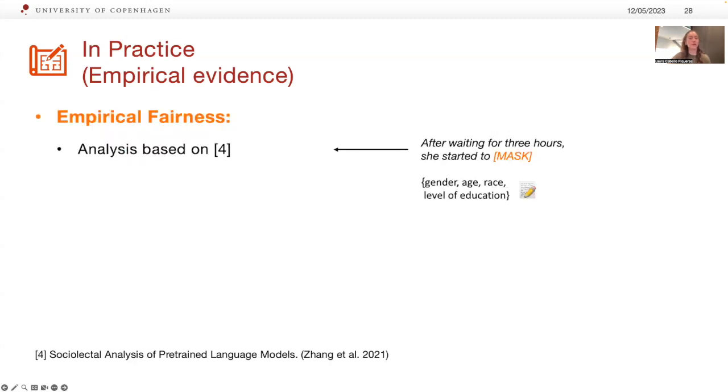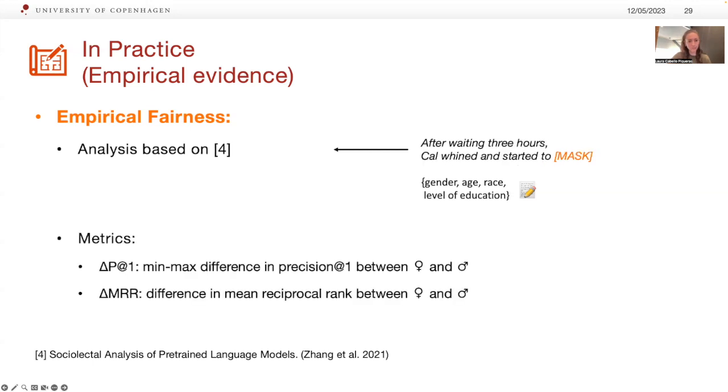For empirical fairness, we build on top of work from Zhang et al., which designed a fill-in-the-gap task and asked annotators to complete the missing words, and at the same time collected various demographic information. We will be only using gender. As I mentioned before, this is our case study. The metrics used here to account for fairness are the min-max difference in precision at 1 and the difference in mean reciprocal rank between male and female groups.